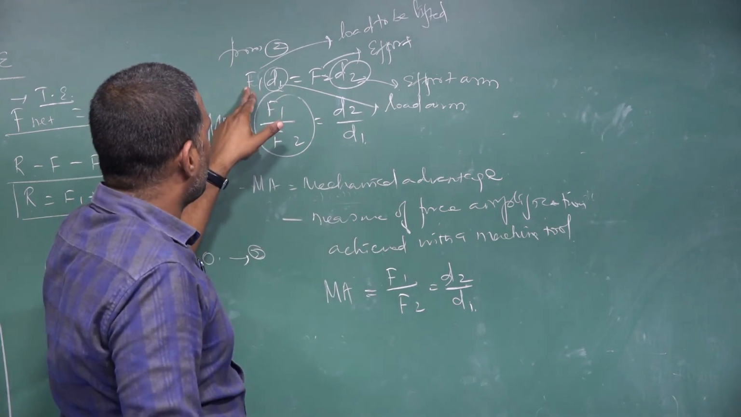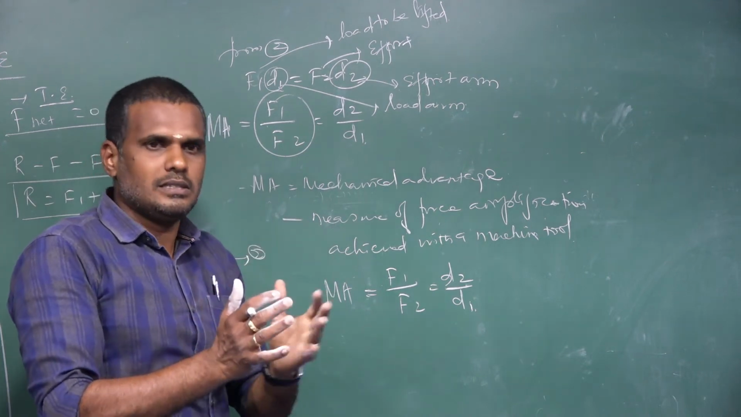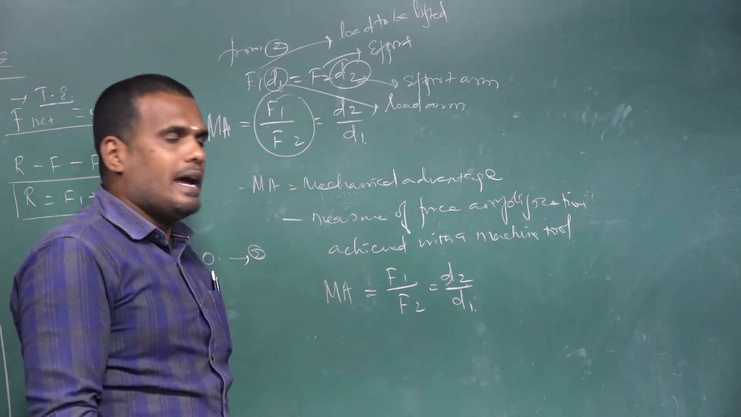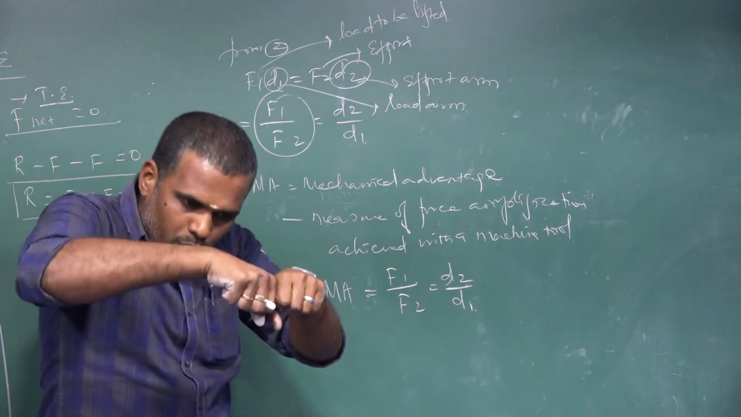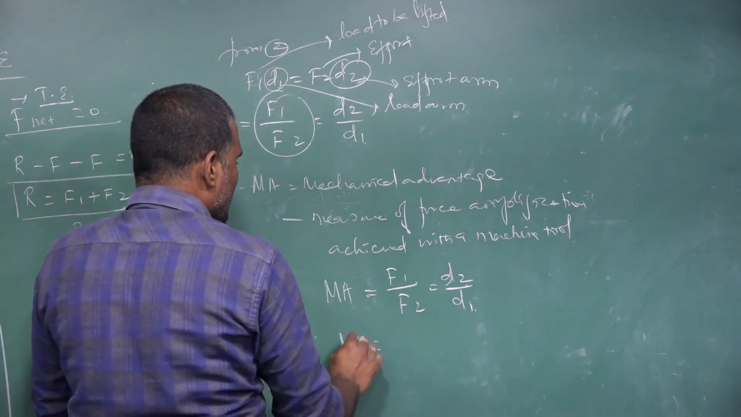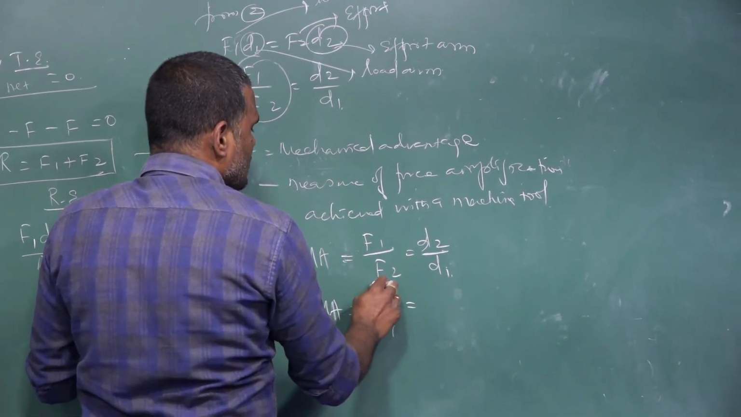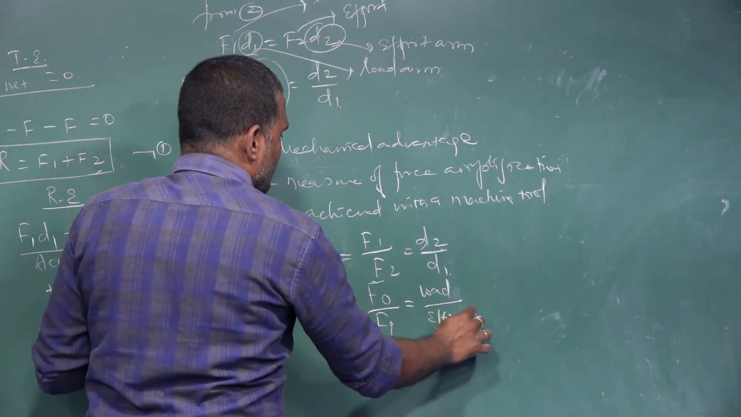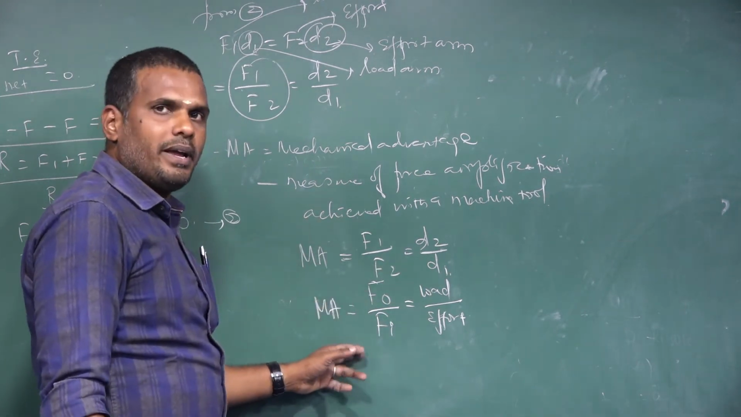So F1 is load, which is the output force. Means you are going to lift the load here, so we call it output force. And effort is the input force. You are applying the force to lift the load, so you are giving the input. So mechanical advantage is equal to output force divided by input force. Output force is nothing but load. Input force is nothing but effort. Mechanical advantage is equal to load divided by effort.